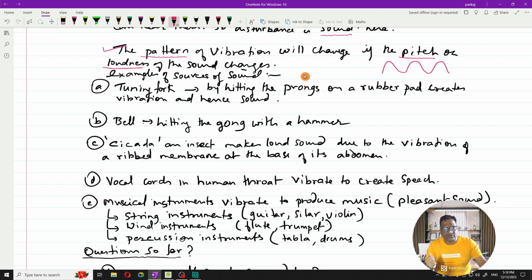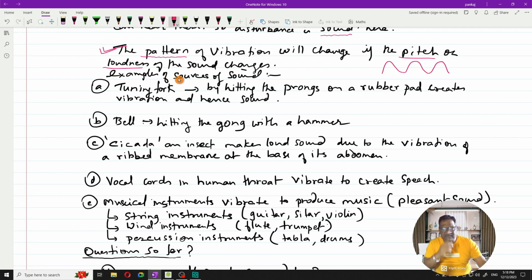Basically the pitch and the loudness are features of any sound, and you can always change these features. When you change the features of the sound, the shape, the size, the pattern of the wave keeps on changing. That is a very important thing that we are going to study ahead.